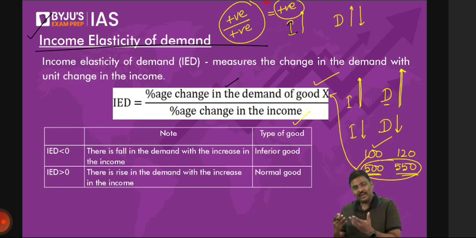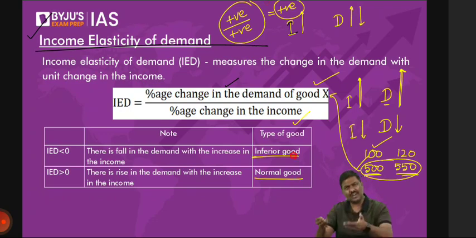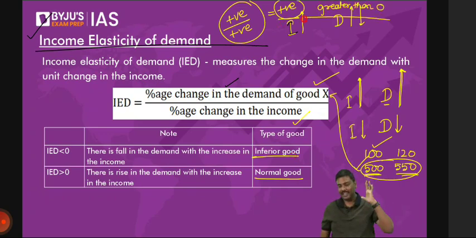Don't worry about numbers, so 10%, 20%. Focus on positive. Why? Normal goods positively related. Inferior goods negatively related. You're talking about positive relation and negative relation. And can I say positive means greater than 0? Positive is nothing but greater than 0. Any difficulty, please do let me know now. Because once you've understood this, there's nothing here. It's basically an application. Positive means greater than 0.